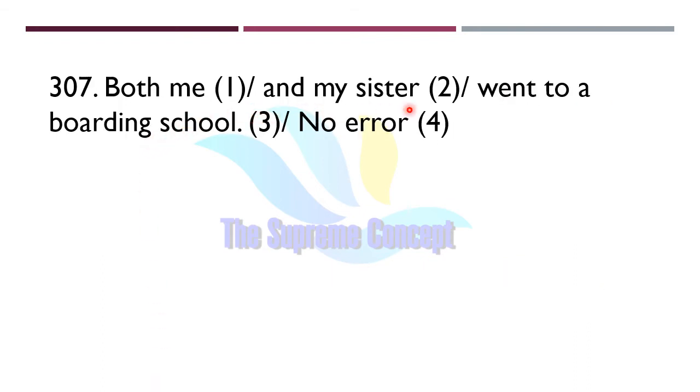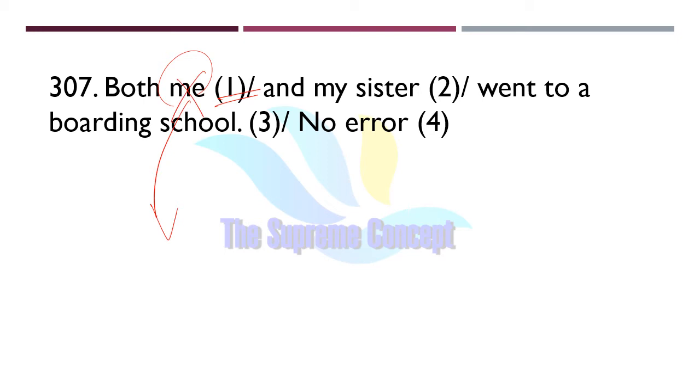Both me and my sister went to a boarding school. Just mark your answer. Yes, you are absolutely correct. The error lies in part number 1. Here the objective case of first person singular number is placed, so the objective case is totally wrong.